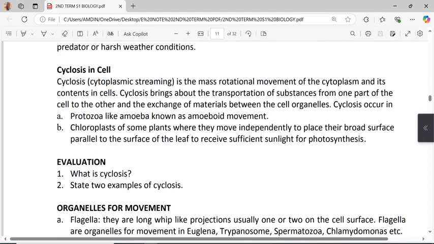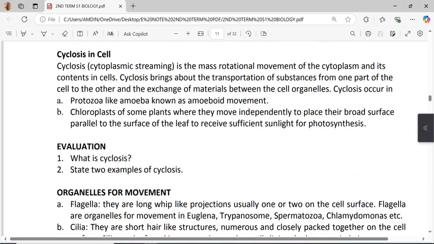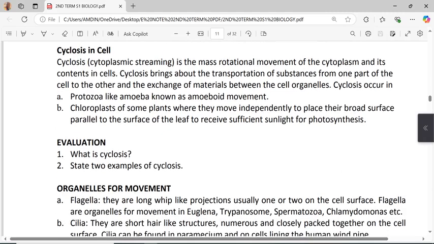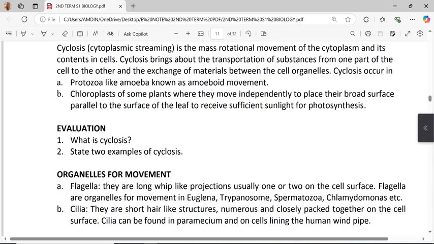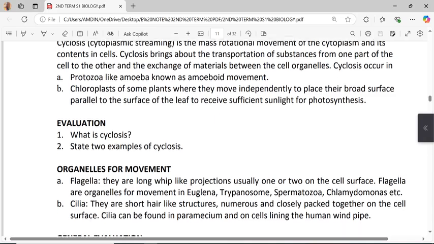We have cyclosis in cells. Cyclosis, that is cytoplasmic streaming, is the mass rotational movement of the cytoplasm and its contents in cells. Cyclosis brings about the transportation of substances from one part of the cell to the other and the exchange of materials between the cell organelles.